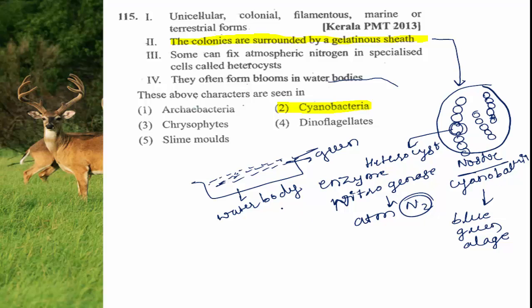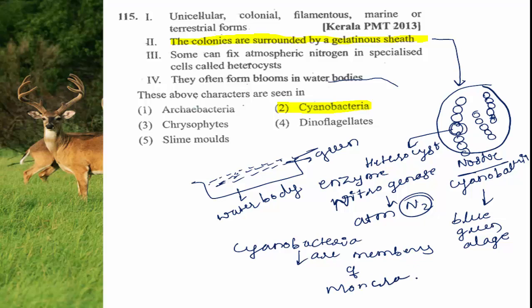The cyanobacteria are members of Monera, but they are commonly called blue-green algae. So the right answer for this question is cyanobacteria.